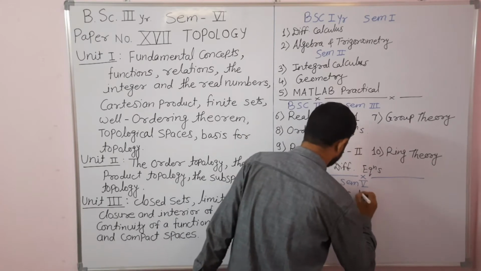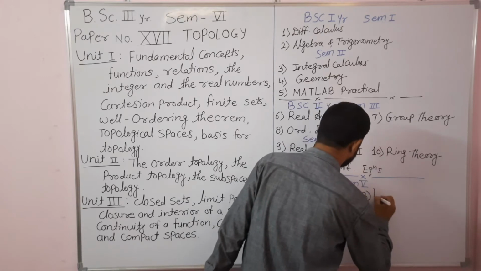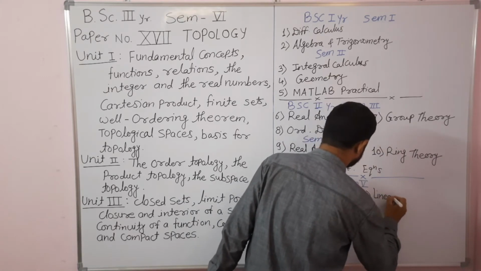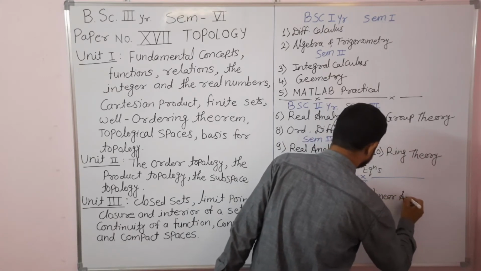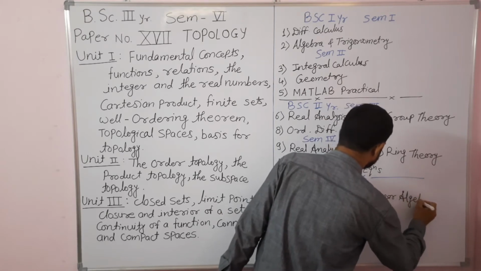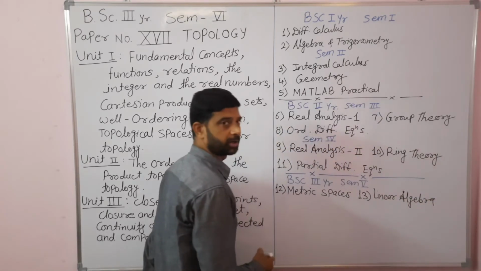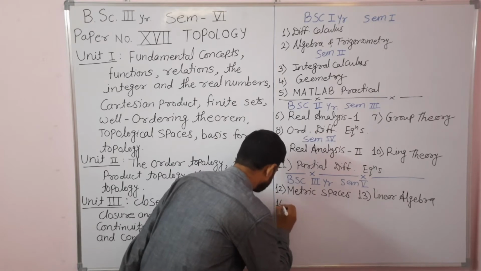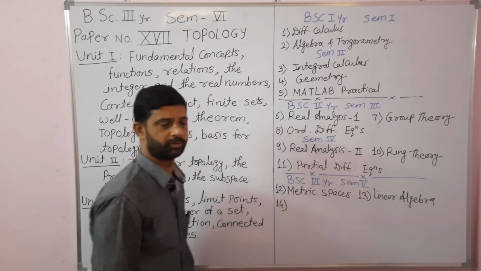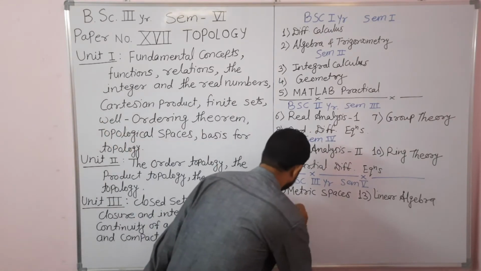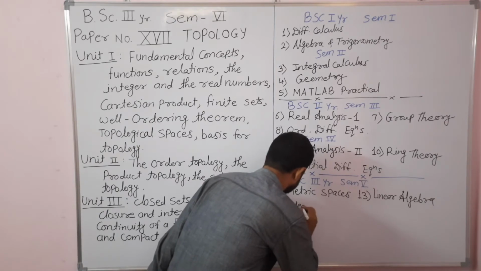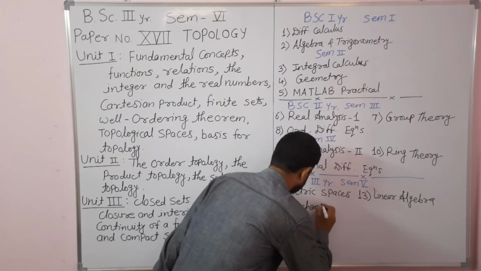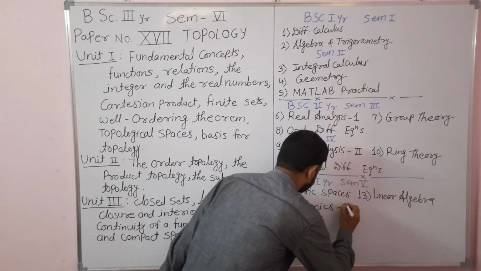Then paper number 13 was linear algebra. And paper number 14 was mechanics first, the first part of mechanics.